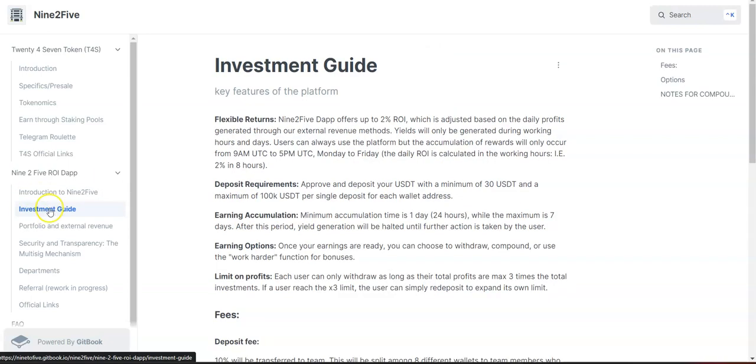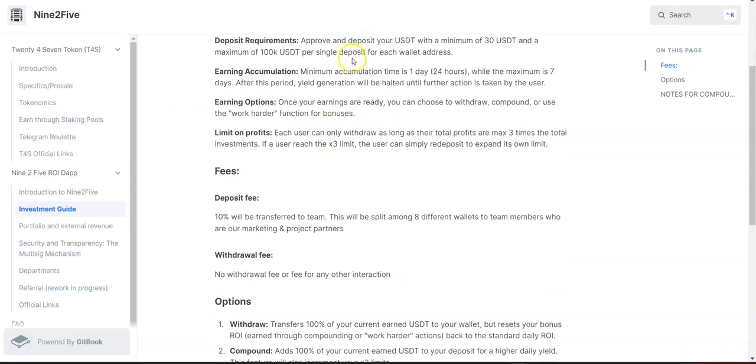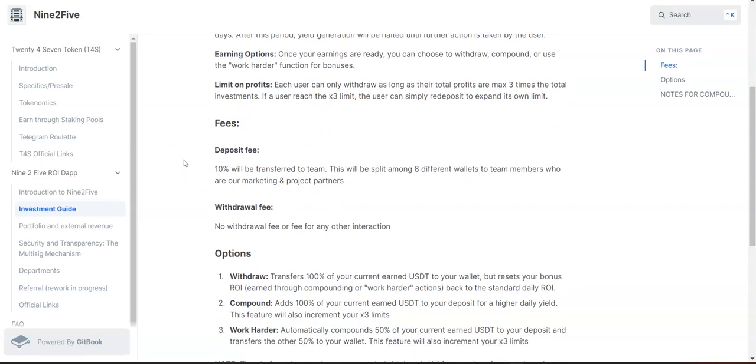Okay, so if you come over here to the investment guide, we can see how everything works. So the minimum investment is 30 USDT, the maximum investment is 100K, okay? And we have some limits on profit, so you can only make 3x on your investment. So if you deposit 100 bucks, you can only make 300 bucks. After that, you will have to make a new deposit to earn new rewards.